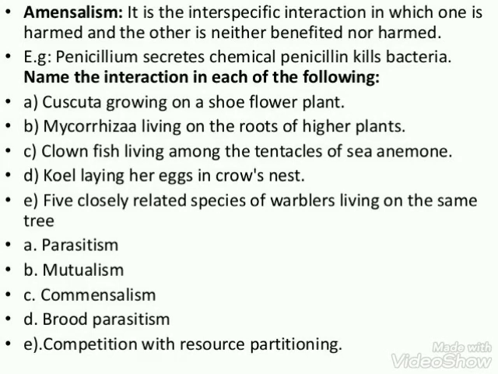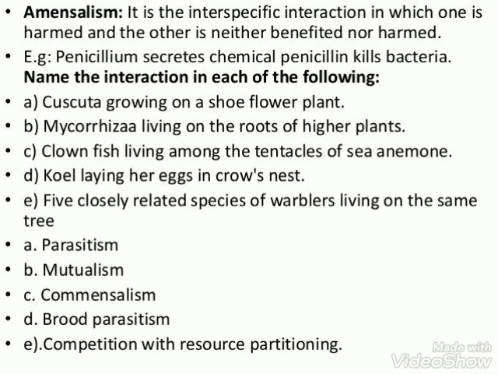So here are certain questions in which you have to find out the interaction between the species. The first one is Cuscuta growing on a shoe flower plant. The type of interaction present between Cuscuta and shoe flower is parasitism. Another is mycorrhiza, which is living on the roots of higher plants, which we have done in the previous slide, that is mutualism.